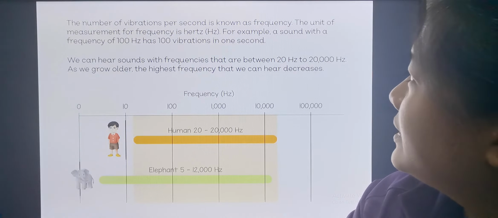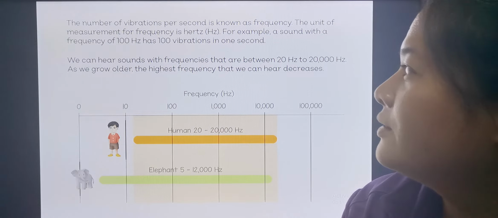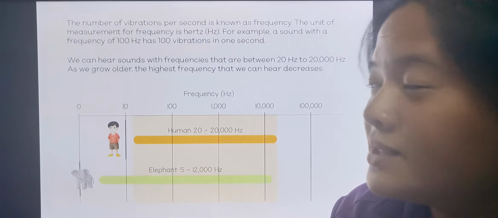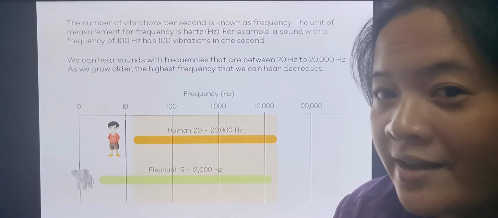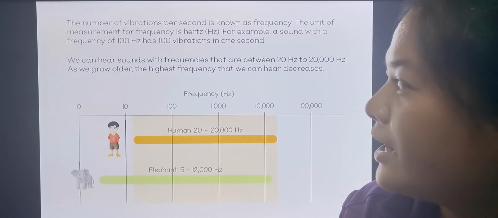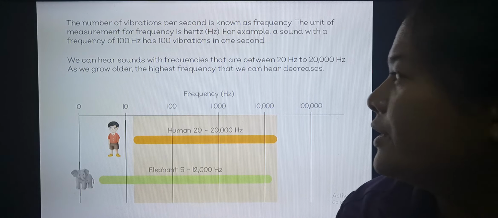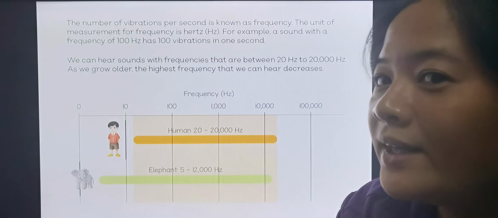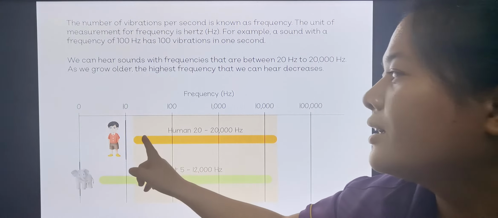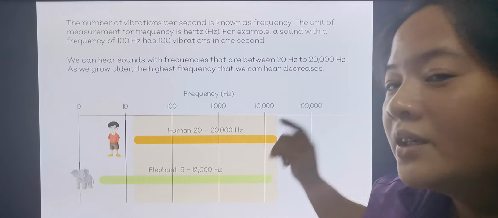For example, a sound with a frequency of 100 hertz has 100 vibrations in 1 second. For us humans, we can hear sounds with frequencies between 20 and 20,000 hertz.